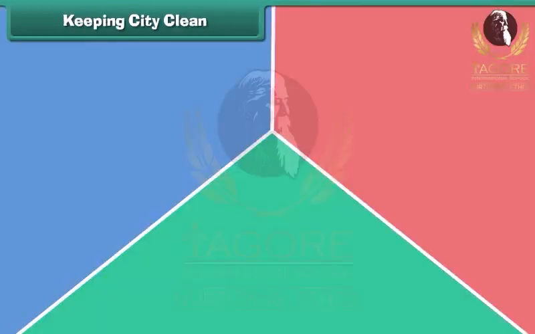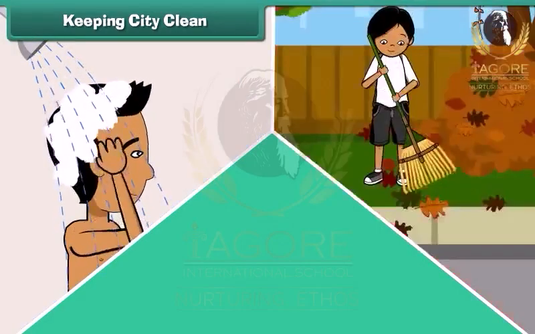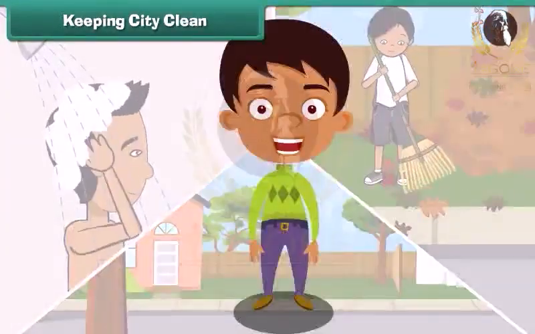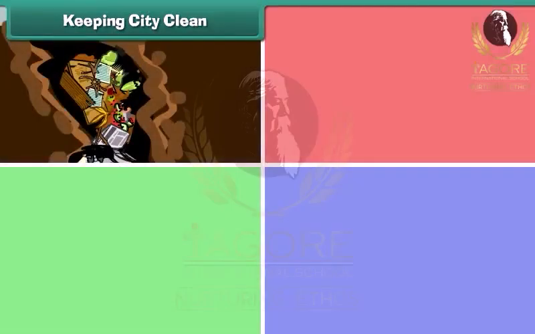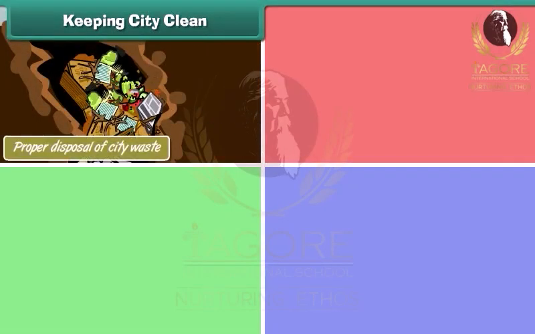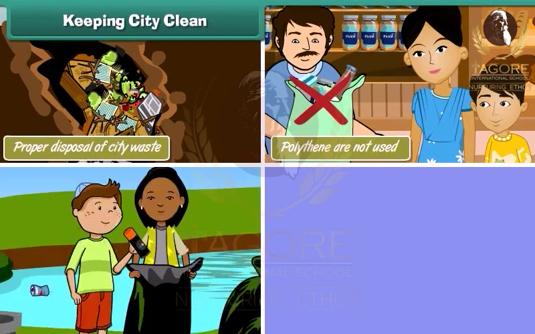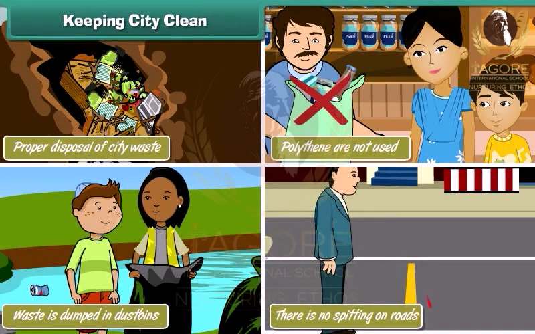Keeping city clean. It is not enough to maintain personal, neighborhood, and community hygiene. It is also our responsibility to keep our city clean. We can keep our city clean by ensuring that there is proper disposal of city waste. Non-biodegradable substances like polythene are not used. Waste is dumped in dustbins. There is no spitting on roads.